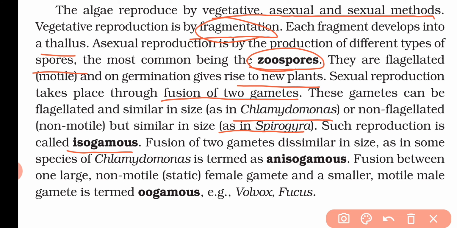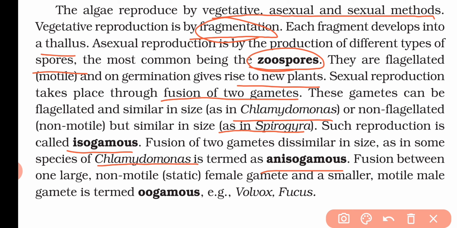That means both gametes are of the same size and shape. And if the size varies, like in some Chlamydomonas species, this type of fusion in which gametes of dissimilar size fuse, we call anisogamous fusion.